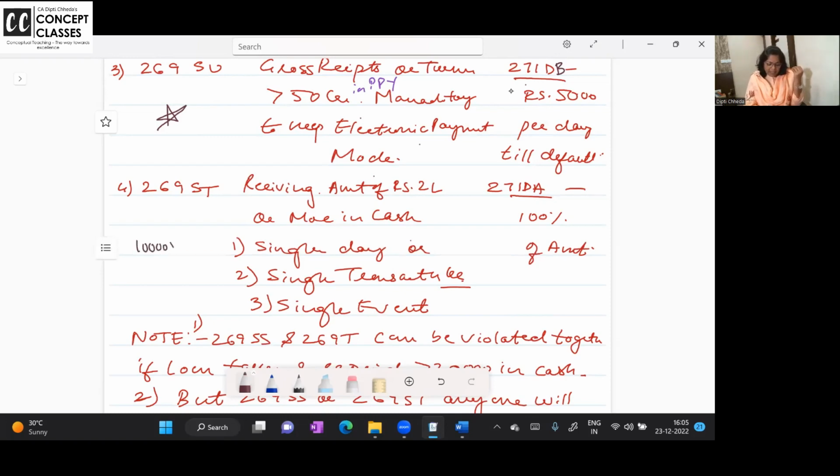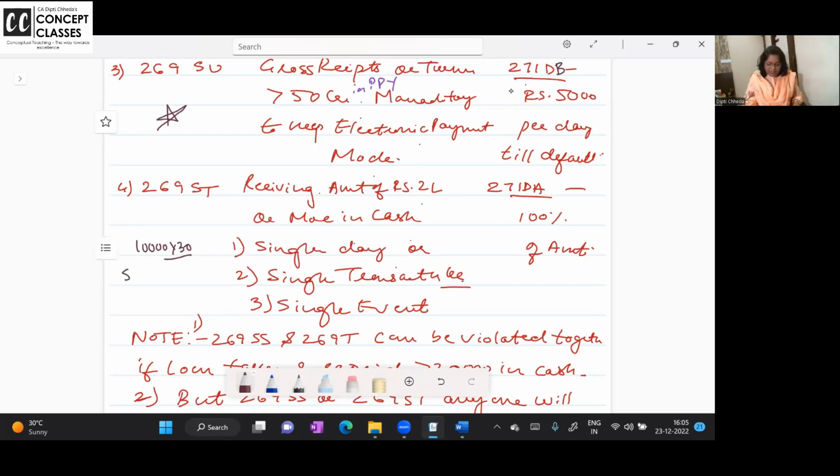10,000 each, 30 bills. Okay, I have sold you. So you have to give me 3 lakh. Now you are making me a 3 lakh payment in a single day, above 2 lakhs, gone. 100% if I receive the amount, 2 lakhs and more, 2 lakh is also taxable. For MCQ, they give 2 lakh also. So 2 lakh is also taxable. 100% 271DA penalty will be levied if I accept it in a single day or single transaction.